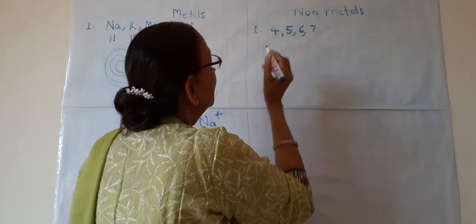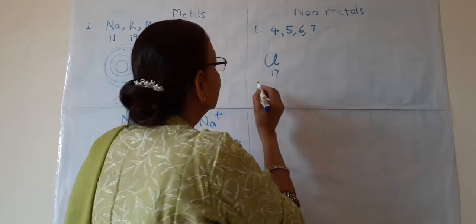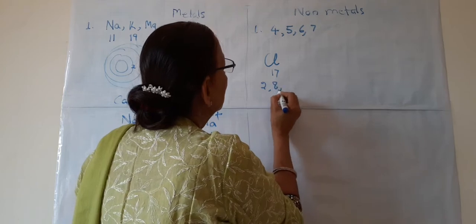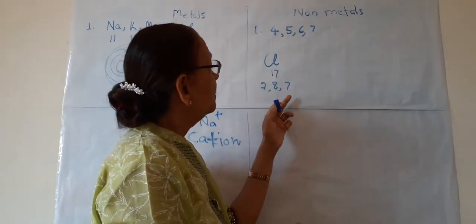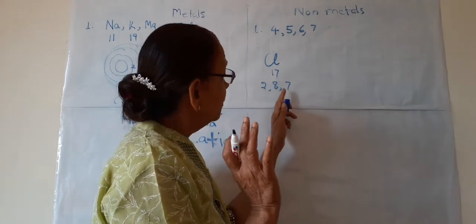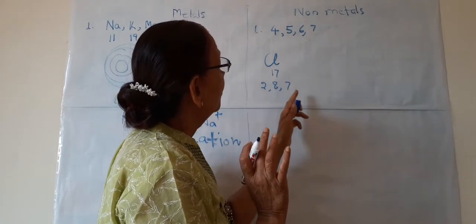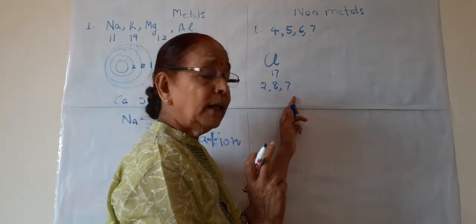We can understand by an example. Suppose there is chlorine. The atomic number is 17. So the EC, or electronic configuration, will be 2, 8, 7. In the last shell 7 electrons will be there. So it is easy for chlorine to take 1 and become 2, 8, 8.